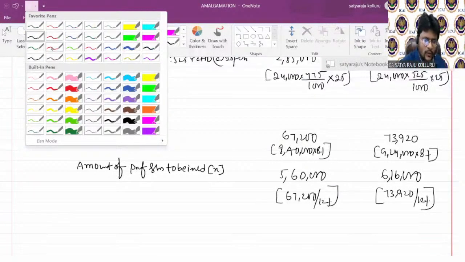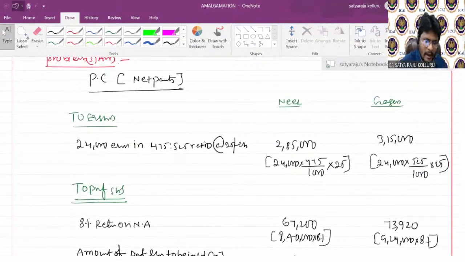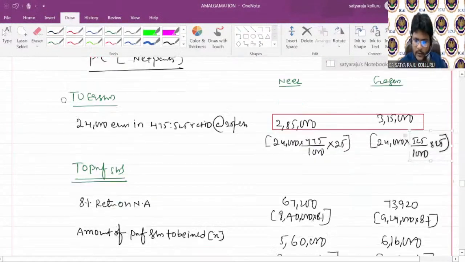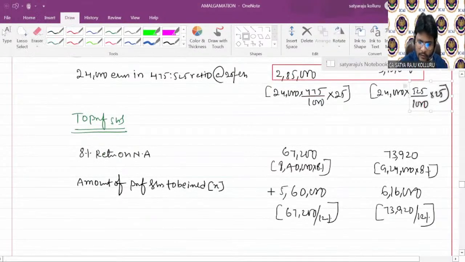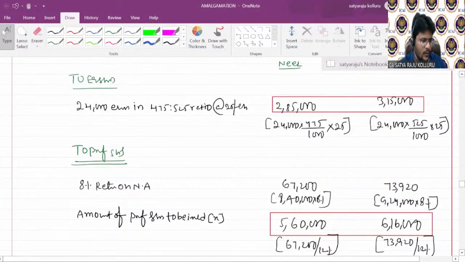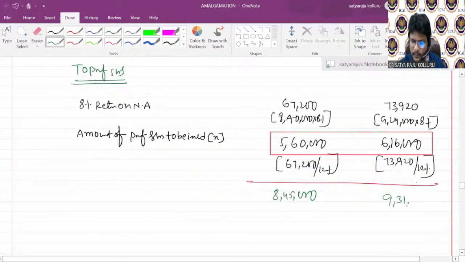Now you can calculate the total amount of PC. So only the highlighted figures only you can consider, guys. This is amount payable to equity shareholders. This is amount payable to preference shareholders. Only highlighted things you can consider. Then you will get the purchase consideration. Here 2,85,000 plus 5,60,000, 8,45,000. Here 3,15,000 plus 6,16,000. Here it is 9,31,000. This is the amount of purchase consideration.